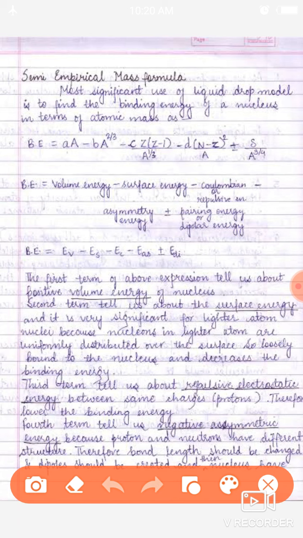According to this semi-empirical formula, the total energy of any nucleus depends upon the volume of the nucleus, the surface area of the nucleus, the number of protons in the nucleus as well as the number of neutrons, and the symmetry and asymmetry of the nucleus.